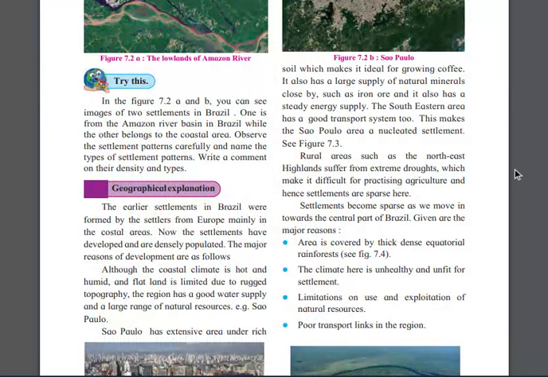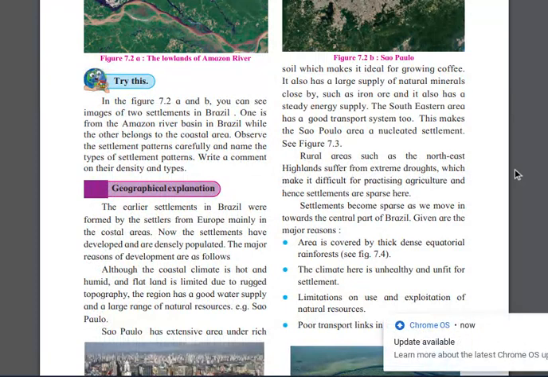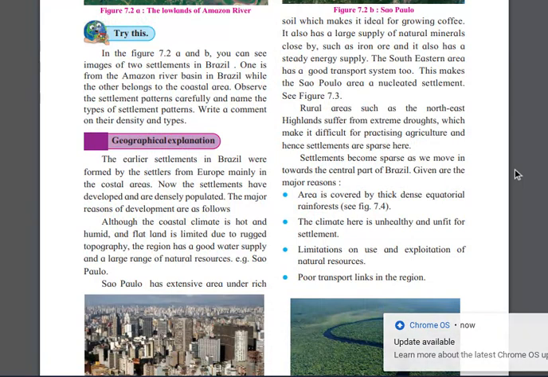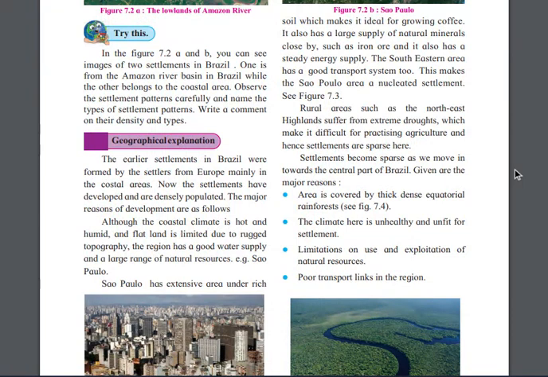The first reason is that the coastal climate is hot. Coastal means the river bank or shore. It is hot and humid, and flat land is limited due to the rugged topography. The region has a good water supply. The coastal area region has a good water supply, and a large range of natural resources.